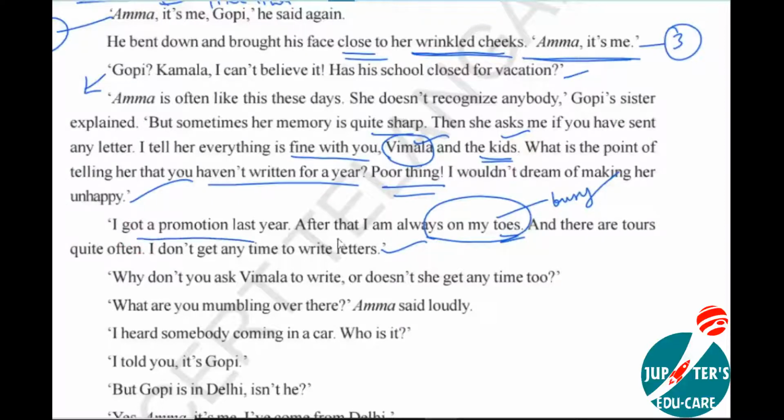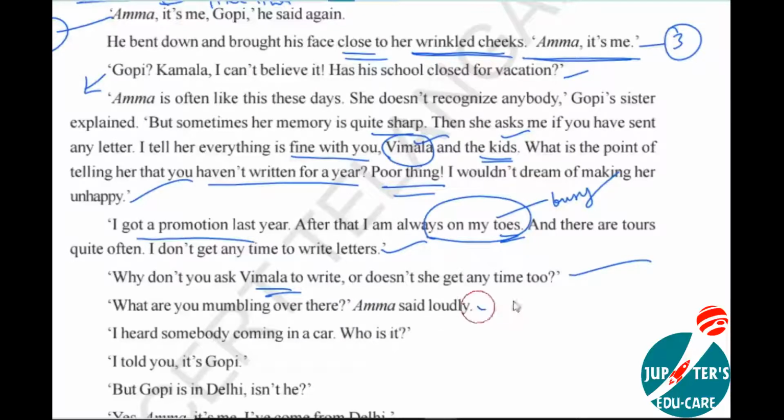He got a promotion, it seems. So he's always busy, so he couldn't get time. Why don't you ask Vimala to write, or doesn't she get any time too? Wow, she gave a sharp question. Why didn't you tell Vimala at least to write a letter? Even she's busy.